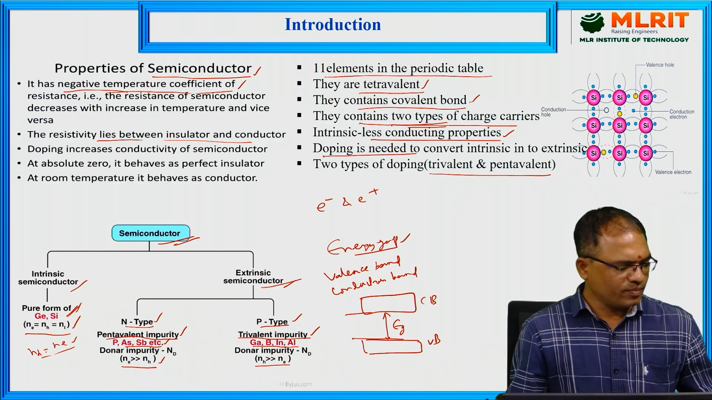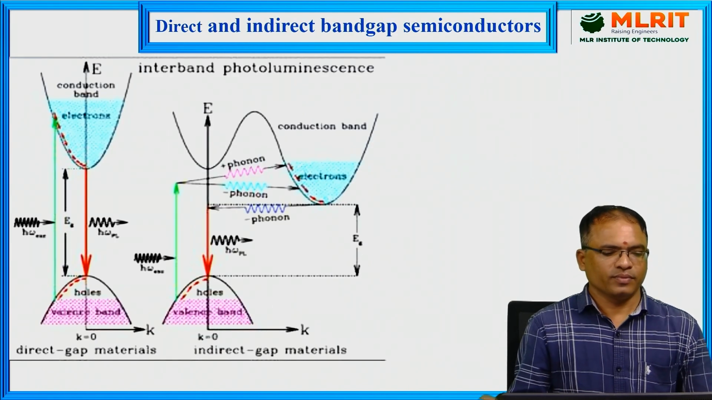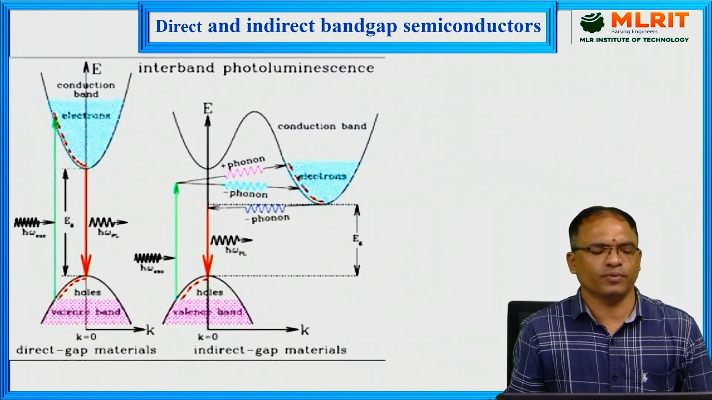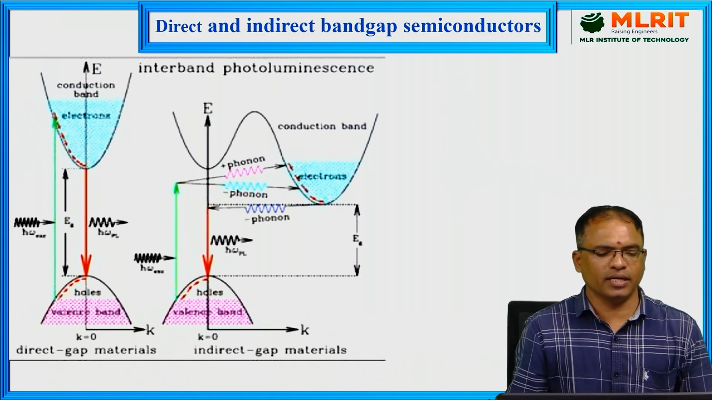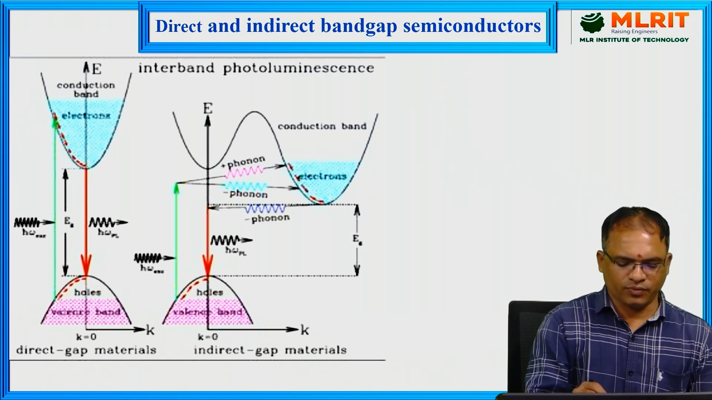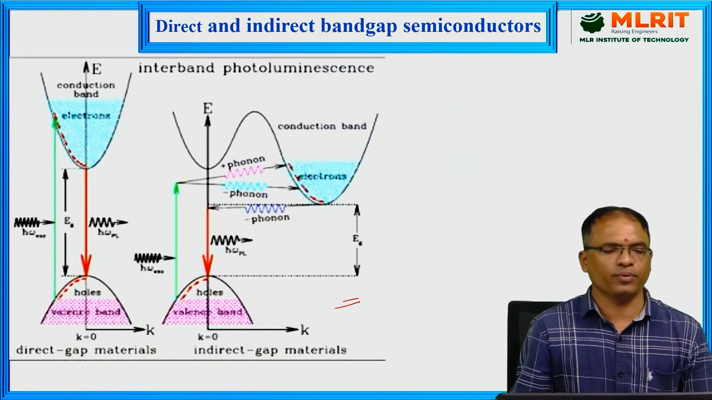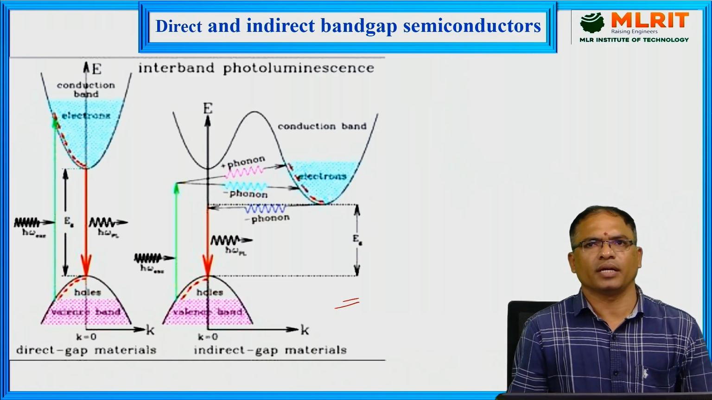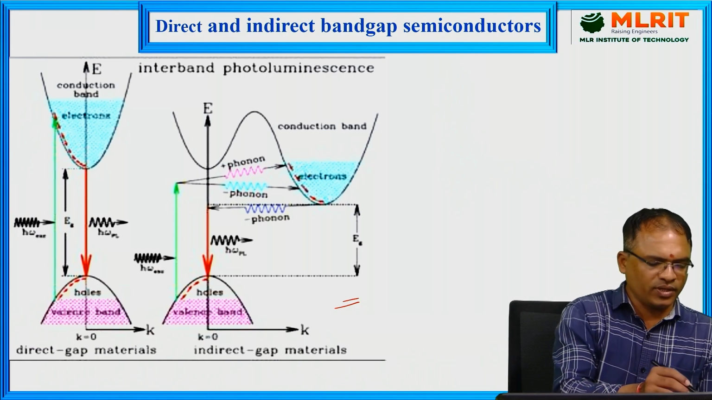So now coming to the main topic of today's session, that is direct and indirect bandgap semiconductors. So this is the picture through which we are going to discuss direct and indirect bandgap semiconductors. So using one graph we are going to discuss.